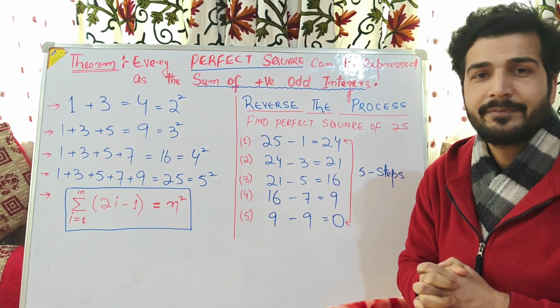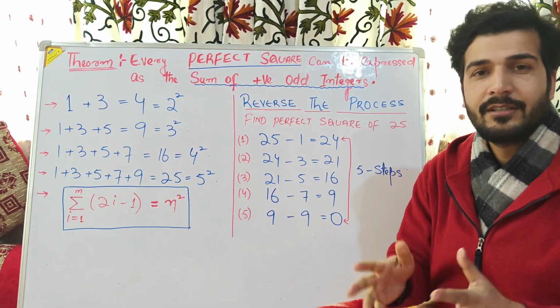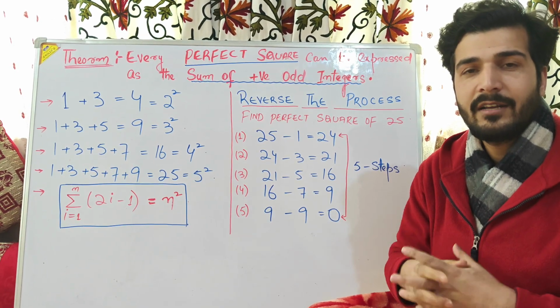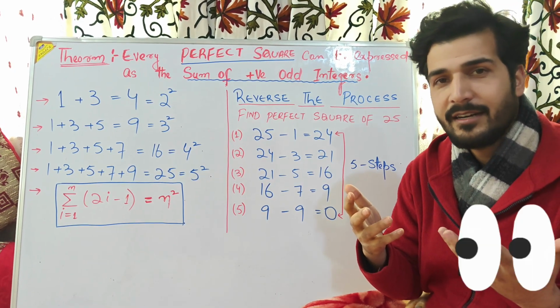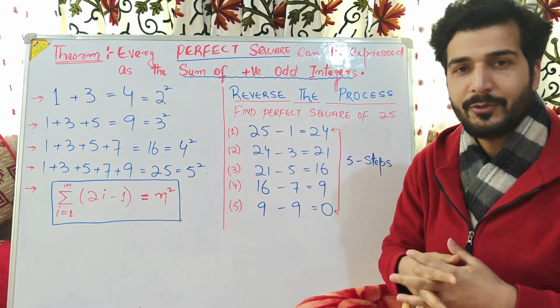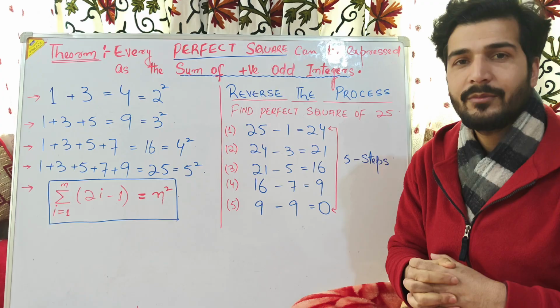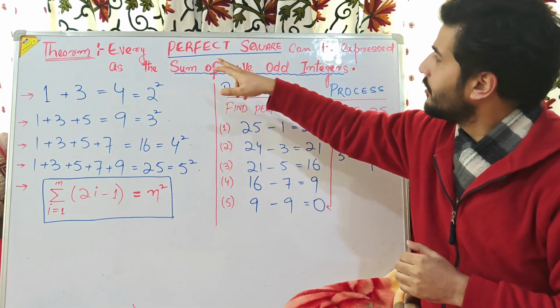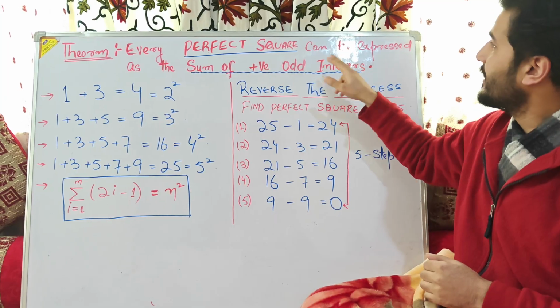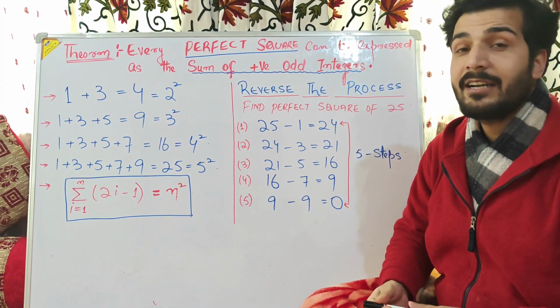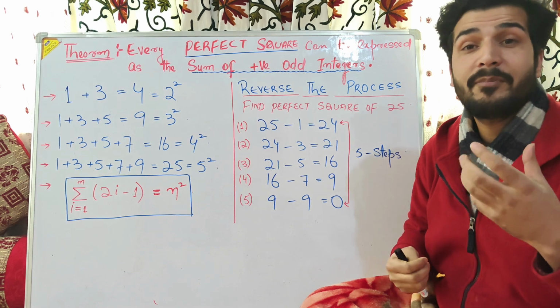So today, the topic that I'm to discuss with you is regarding patterns. It is one of the patterns that I will show to you. So let us get started. The topic is that every perfect square number can be expressed as a sum of positive odd integers, right? Let us suppose that we take any perfect square.